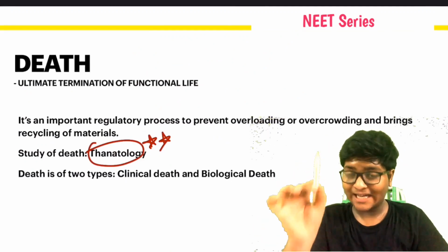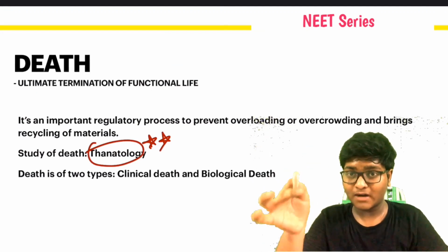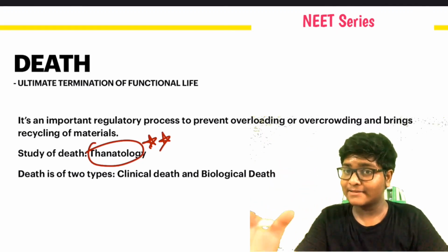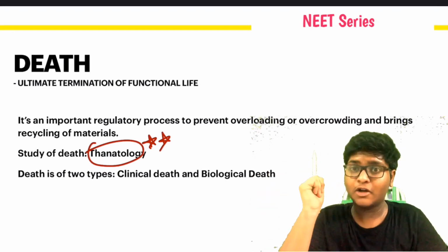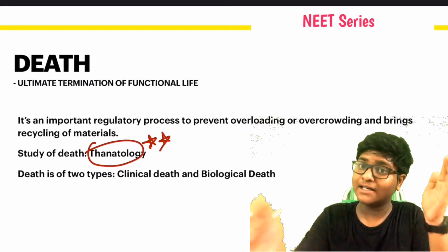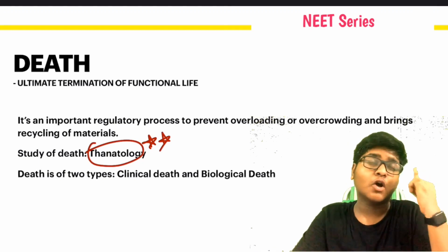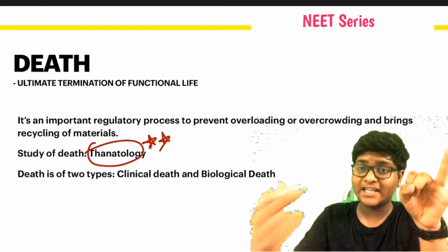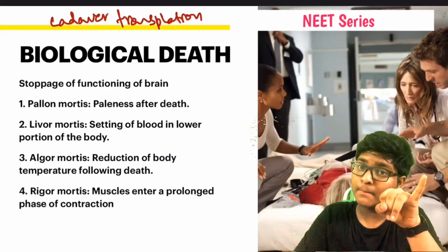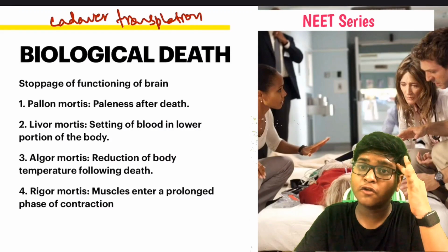What is the study of death? Thanatology. Okay. Death is the ultimate termination of functional life. It is done to prevent overcrowding and overpopulation. It is of two types: clinical death and biological death. Clinical death includes the heartbeat stopping, dilation of pupil, breathing stopping, pulse stopping. And what about biological death? Biological death includes the stoppage of the functioning of the brain.